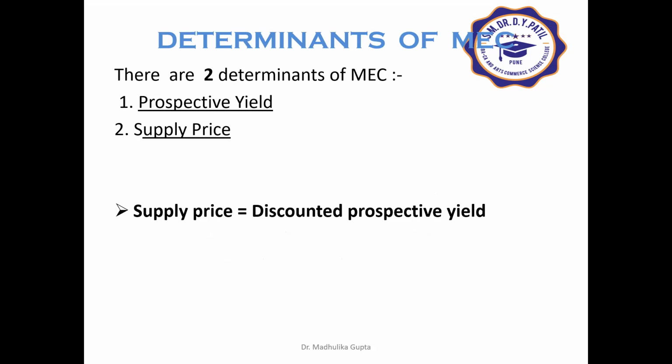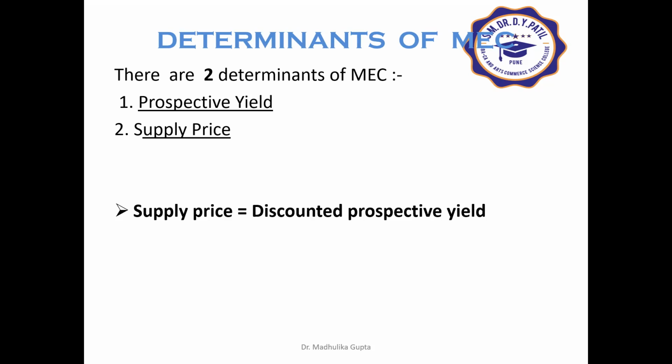Now there are a few determinants of MEC. There are two important determinants, that is prospective yield and supply price. Let's understand what is prospective yield. It is the aggregate net return expected from the asset during its whole life. With the rise in price, prospective yield increases, and with the fall in price, it decreases. So that is one of the determinants of MEC.